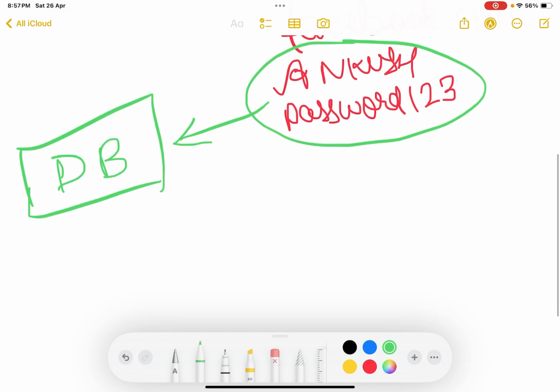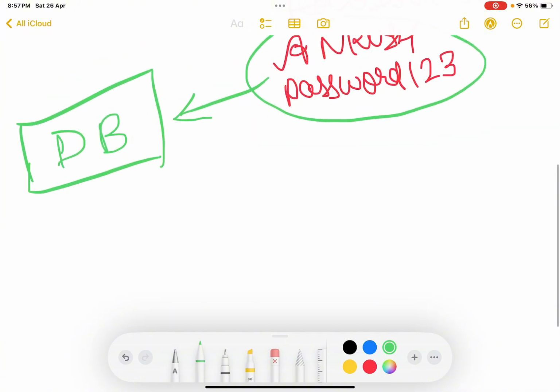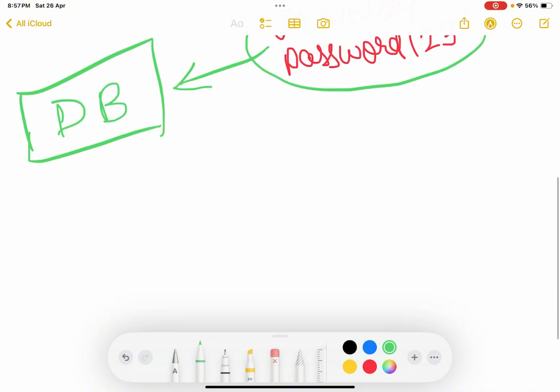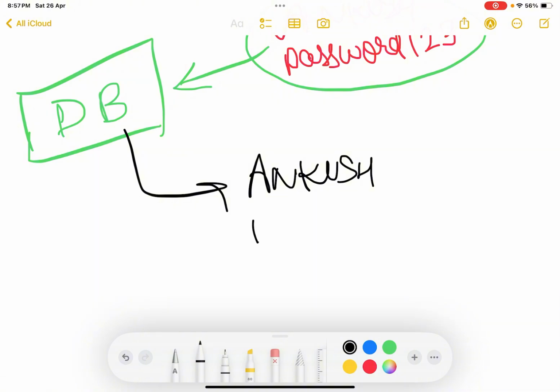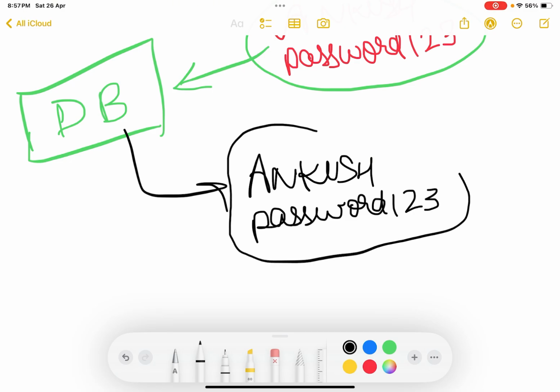Now there's an attacker, and this attacker decides, let's try to hack the database of Facebook, and somehow he was able to access the database of Facebook. Now he can see all of the details. He can see that there is a user whose name is Ankush, and it is his username, and his password is password123. So let's log in with his credentials and do some dirty stuff. Whatever dirty stuff he wants to perform, he can do it because now he has your credentials.